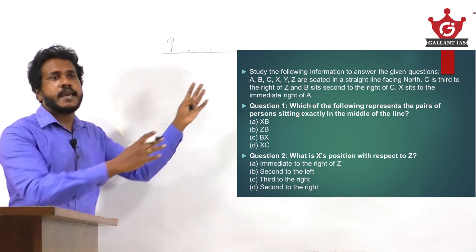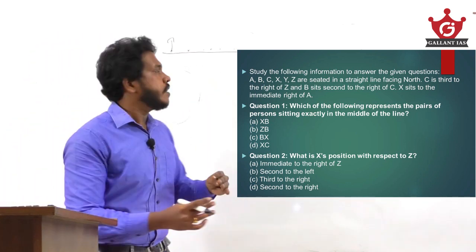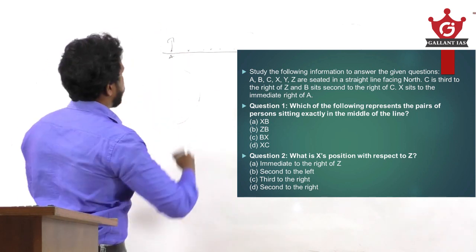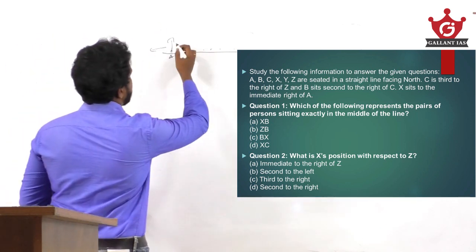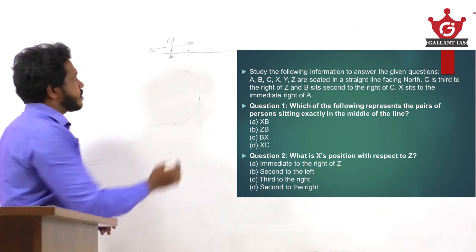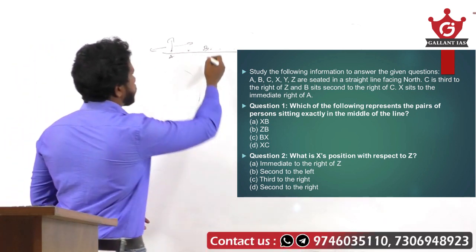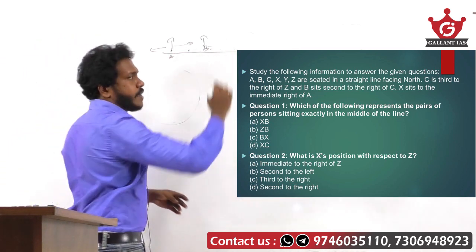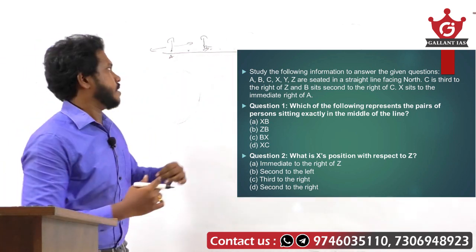For example, person A is facing north, so his left will be our left and his right will be our right. Take another person, B, who is also facing north. His left will be our left and his right will be our right, similar to our direction.